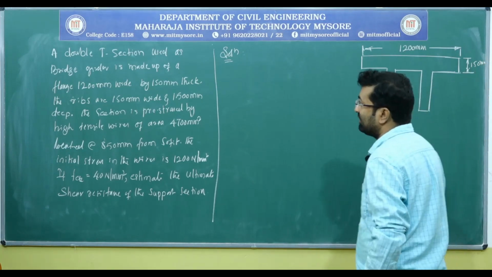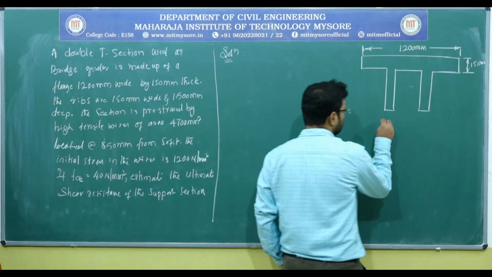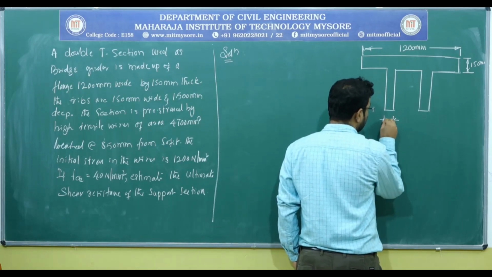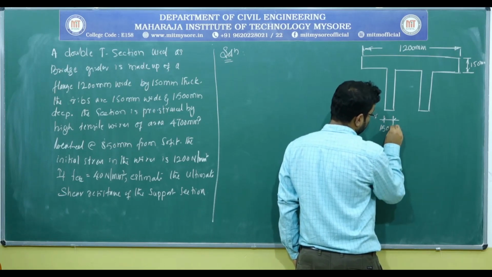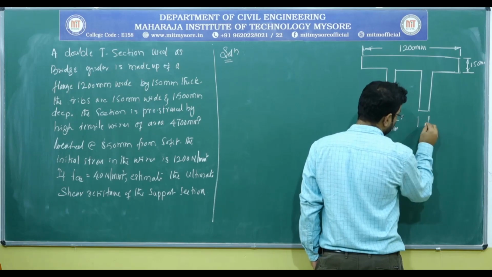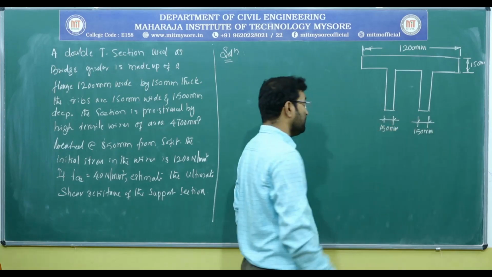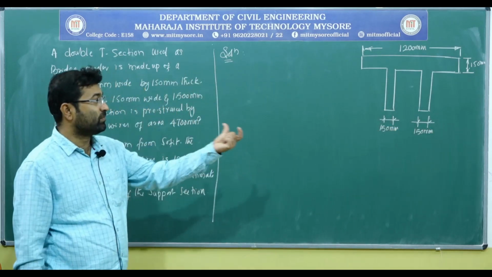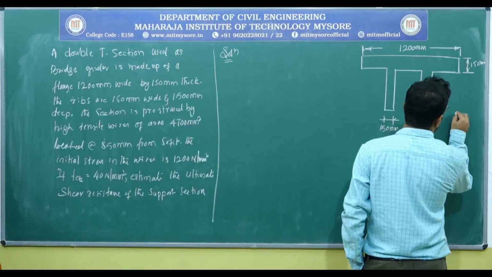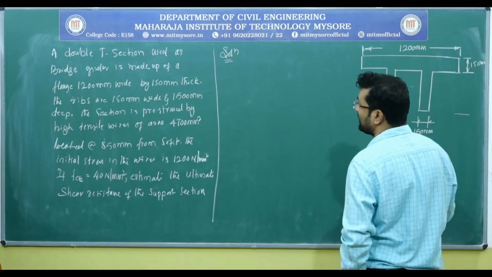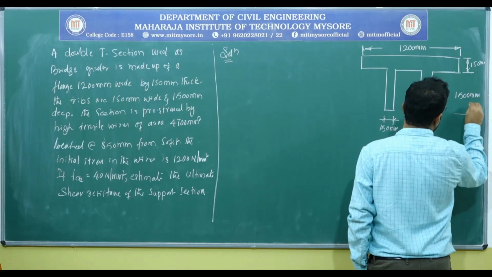As per the given problem, the ribs are 150 millimeter wide, meaning the width of each rib is about 150 millimeter. So, this is 150 millimeter, as well as this is also 150 millimeter. So, here the value of B will be 150 plus 150, that is 300. Apart from that, the depth of the rib is about 1500 millimeter.